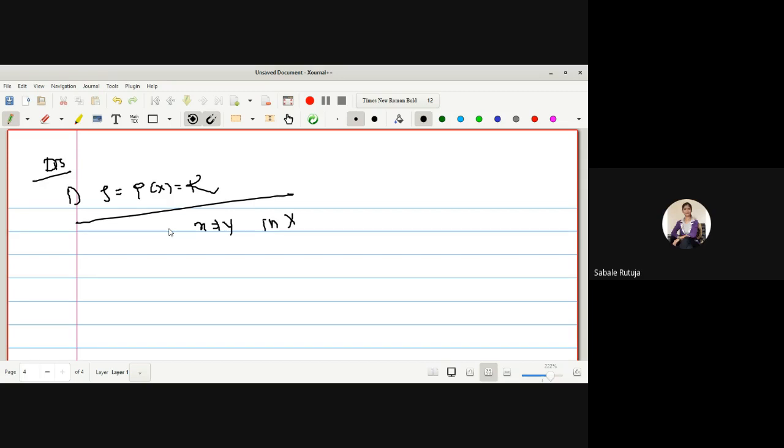Singleton X and singleton Y. Correct. Whether they are disjoint? Yes, ma'am. Okay, correct. So will you prove it? No need to go for this one. Directly you can say x and y are members of X. That's why singleton x, singleton y both are members of the power set of X. So that's why they can be selected as open sets.